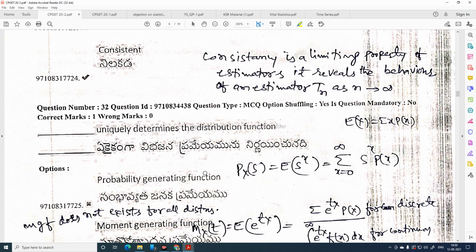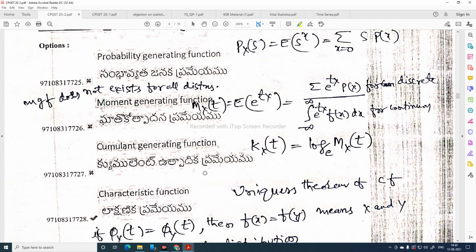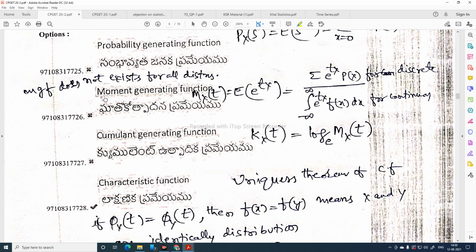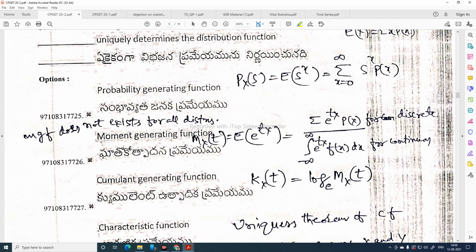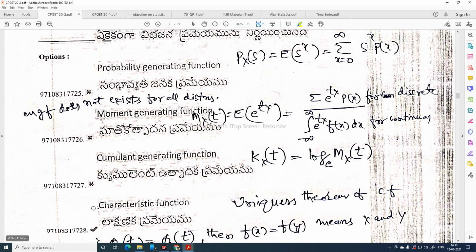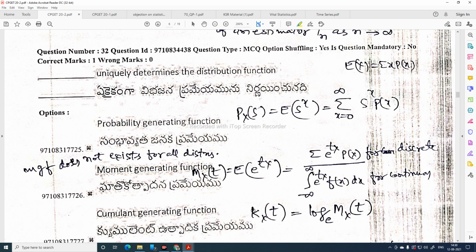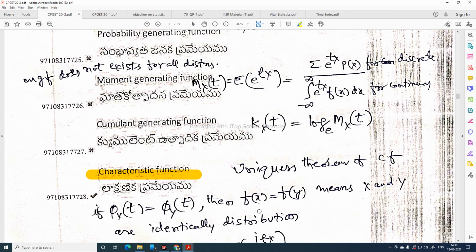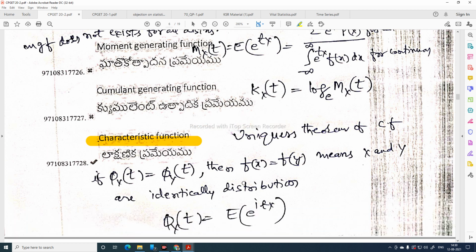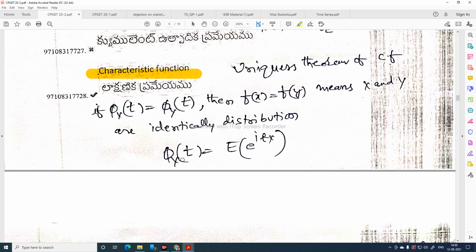Dash uniquely determines the distribution. We have moment generating function and characteristic function, both of which determine the distribution function, but for some distributions the MGF does not exist. So, the answer is characteristic function. It uniquely determines the distribution function. This is the uniqueness theorem of characteristic function. If phi x of t is equal to phi y of t, then F of x is equal to F of y, meaning x and y are identically distributed. Phi x of t is equal to expectation of e power itx.